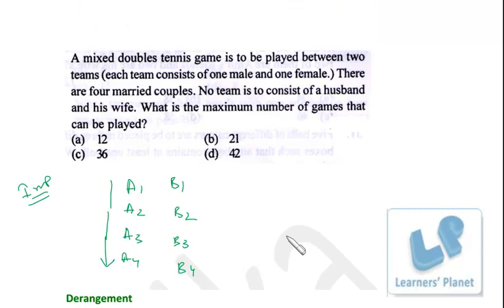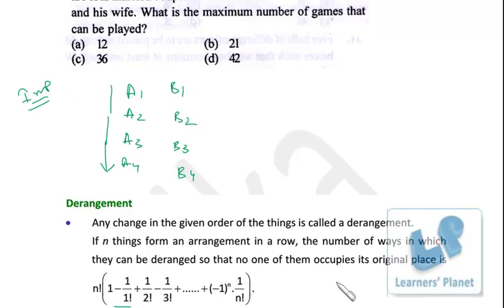Once again, I would like to tell you that it's an important concept. Sometimes it becomes difficult for students to understand where we use derangement, right? So whenever you have to arrange things in a row, and the number of ways in which they can be rearranged so that no one of them occupies its original place, you need to have some practice.